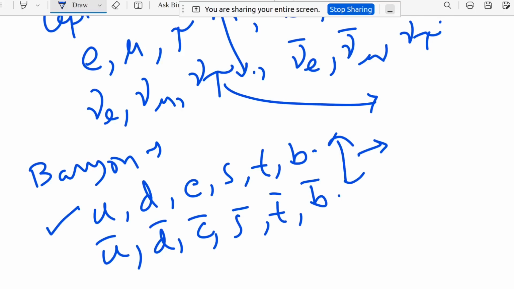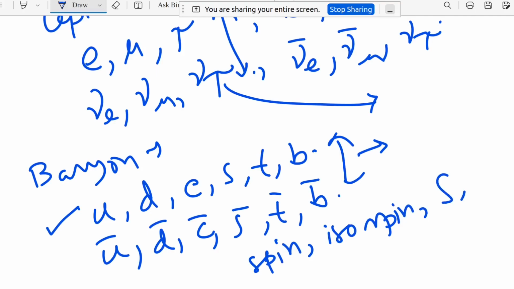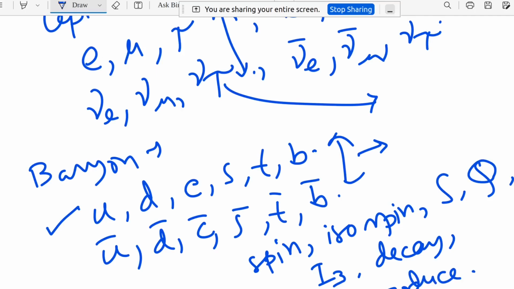And this nature can be expressed by the Standard Model only. So what does nature mean? Nature means spin, isospin, strangeness, charge, the third component I3, how they can decay, how they can be produced, all the things. If we know about these quarks and leptons, then we can know all the properties of all the existing particles till now, and these things can be explained by the Standard Model.